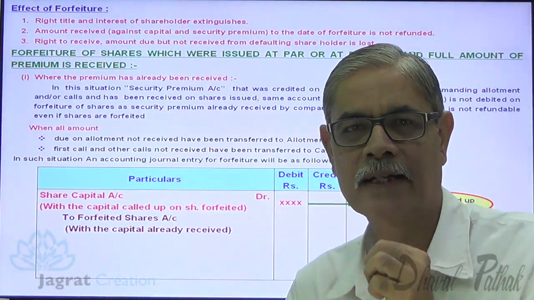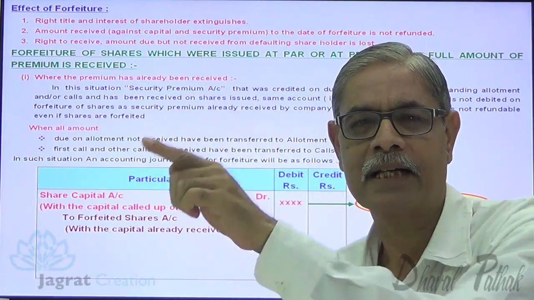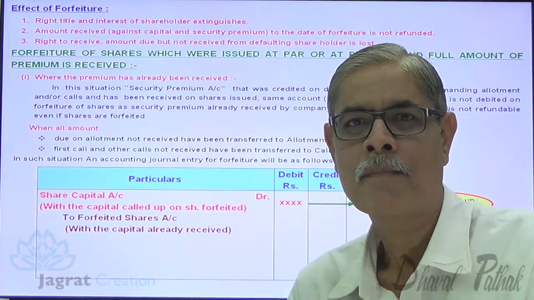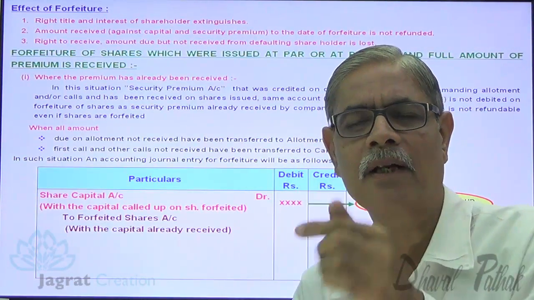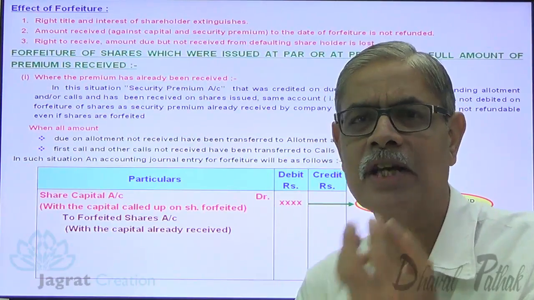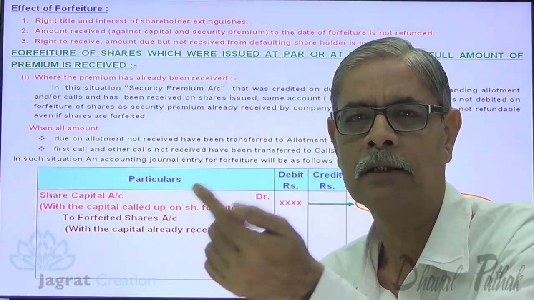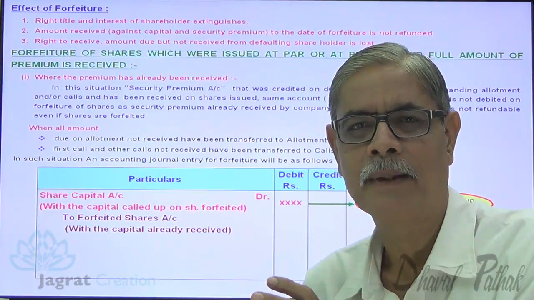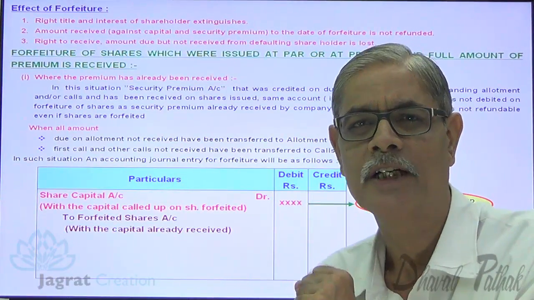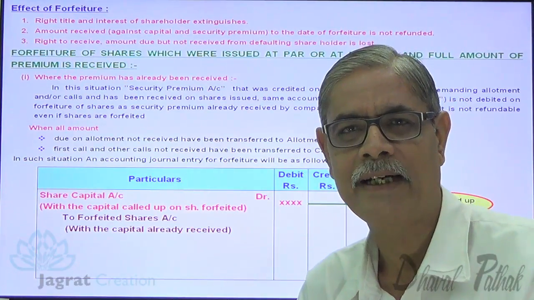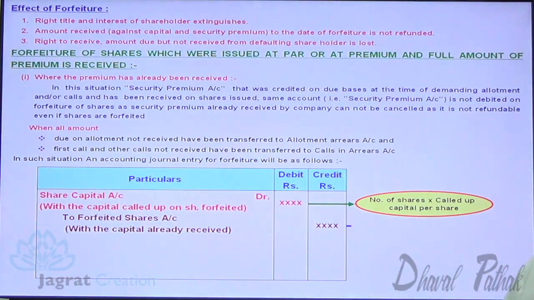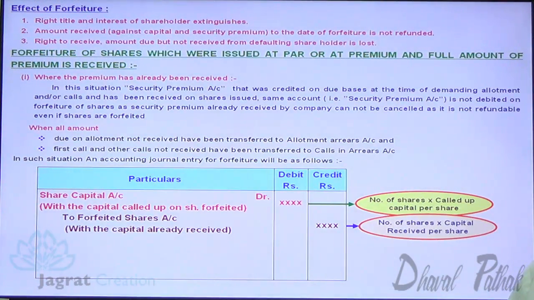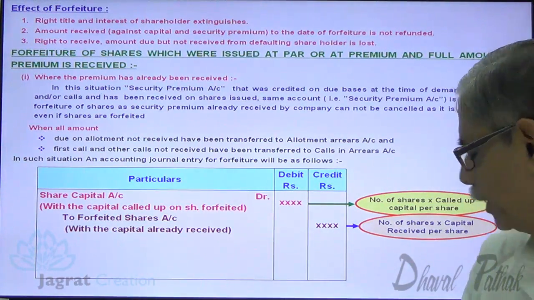On forfeiture, there are three effects. Which are the three effects? Right, title and interest of shareholders extinguishes. Amount already received against capital and premium is not refundable. The capital received against shares forfeited is not refundable. So it becomes the income of the company, and the name of that income is share forfeiture income. So share forfeiture account is to be credited with what? Number of shares multiplied by capital received per share, capital received per share on shares forfeited.